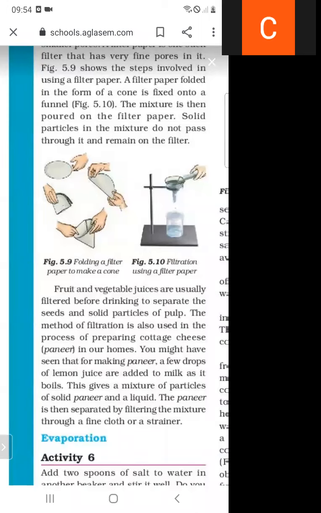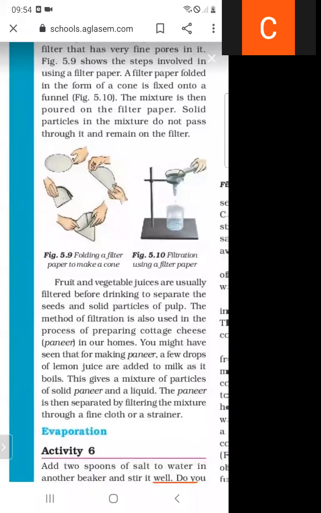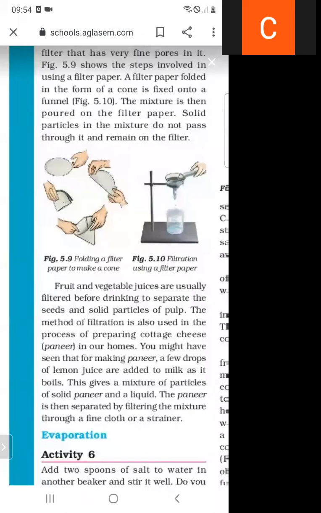The filter paper is folded in the form of a cone, and then the mixture is poured onto the paper. The solid particles do not pass through it and remain on the filter. In the beaker, water is collected. So we can get pure water with the help of filter paper, and we can do this process also in our laboratory.